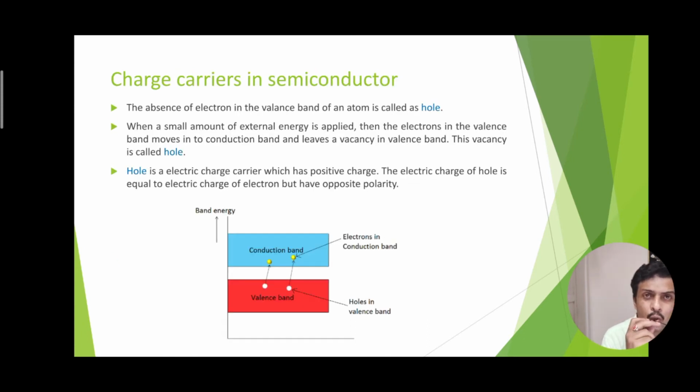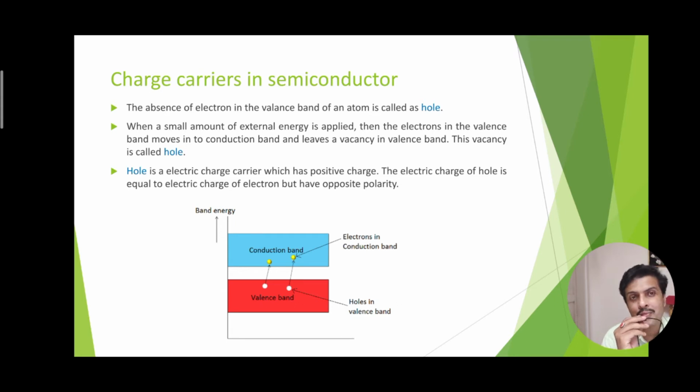Now let us define what a hole is. The absence of an electron in the valence band is known as a hole. How is it created? Suppose in the valence band, the electrons acquire energy from the surroundings in the form of heat or light, and jump to where there is no outer orbit, because valence orbit means the outermost orbit.